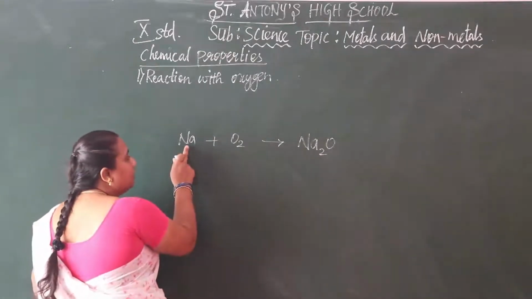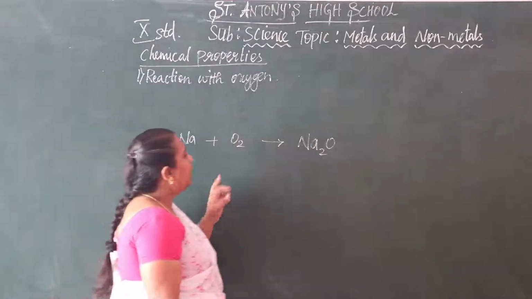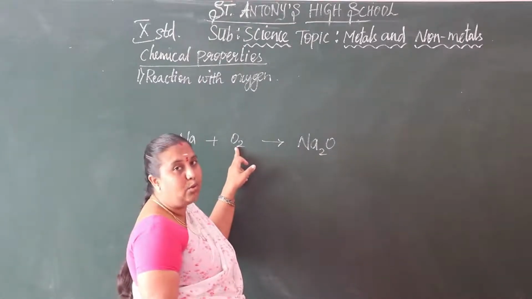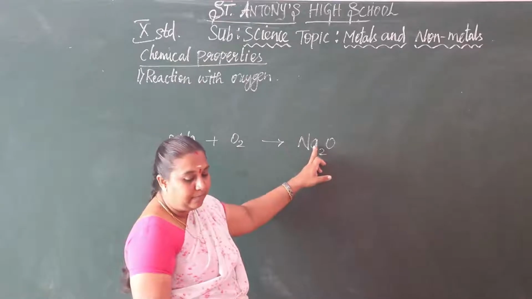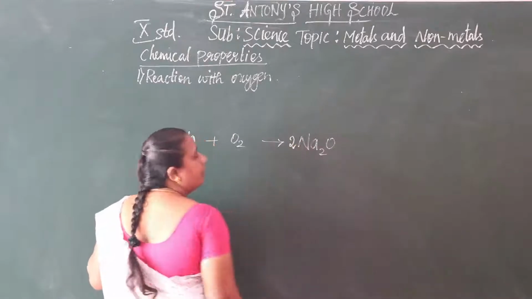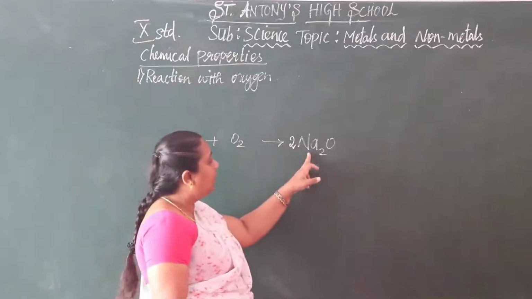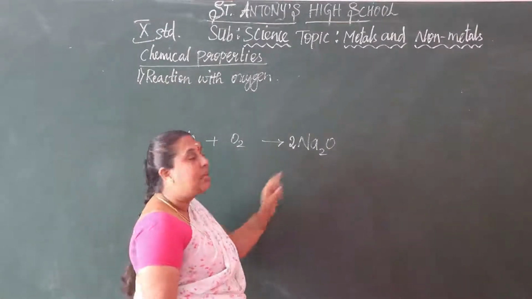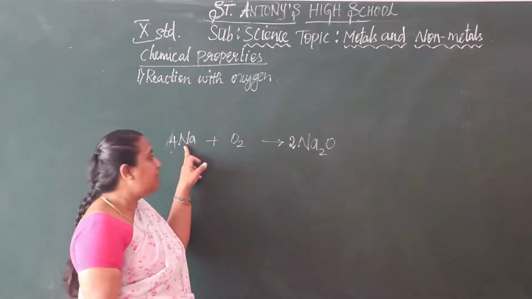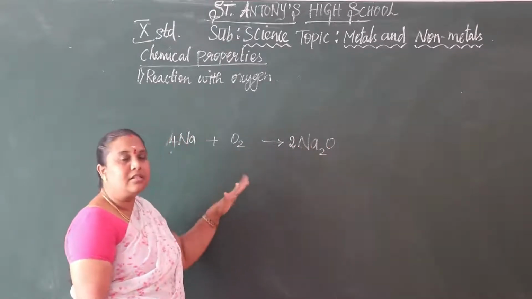See here, sodium is only one atom on the left, and on the right sodium is two atoms, so we write 2 here. Then we have 2 atoms of oxygen on the left and 1 atom of oxygen on the right, so we multiply by 2 here. Now sodium is 2 atoms on the left, and on the right we have 4 atoms, so we change it to 4. Now sodium is 4 atoms and oxygen is 2 atoms on both sides. So this is balanced.